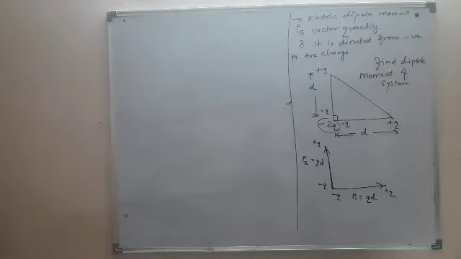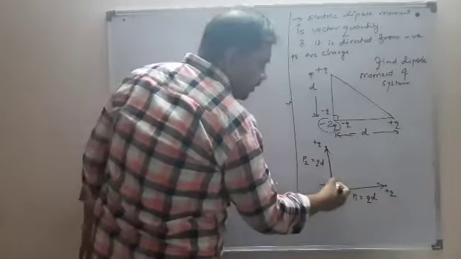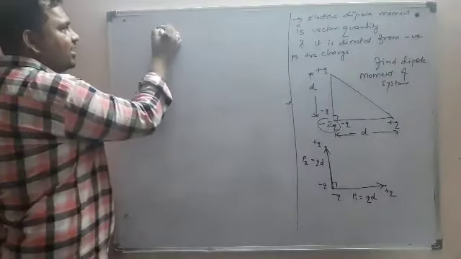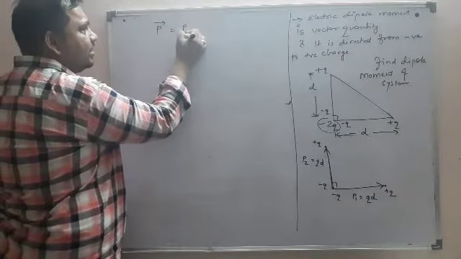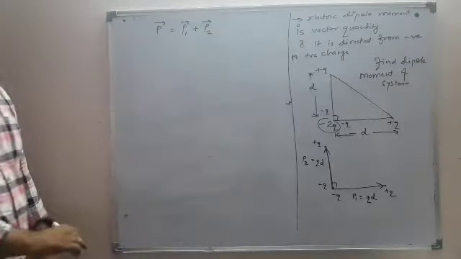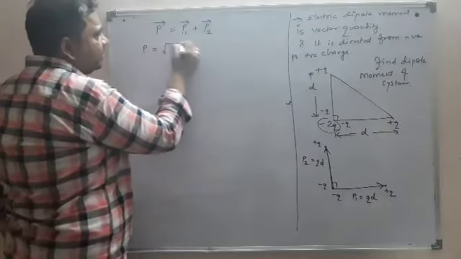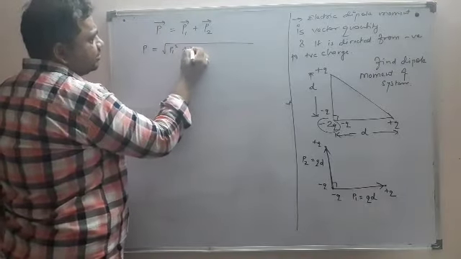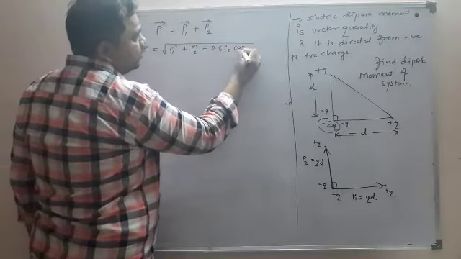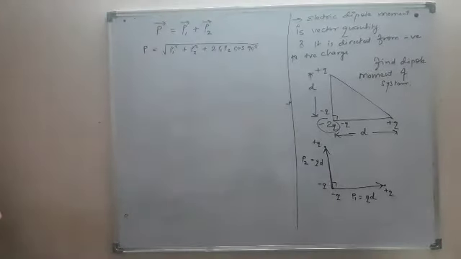There are basically two dipoles, P1 and P2. Both are equal to Q into D. The angle between them is 90 degrees. So the resultant dipole vector P is nothing else but vector P1 plus vector P2. We already know how to find the magnitude of the resultant. It is under root P1 square plus P2 square plus 2 P1 P2 cos theta. In this case it will be cos 90.